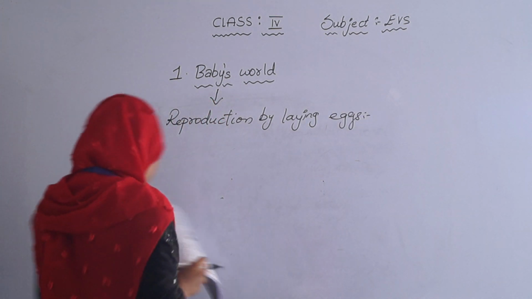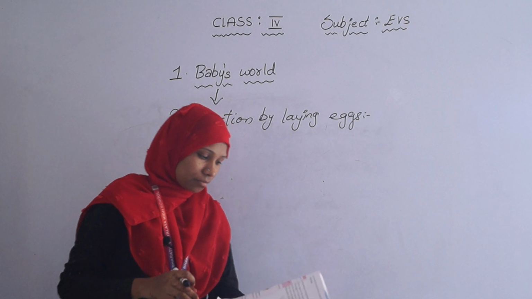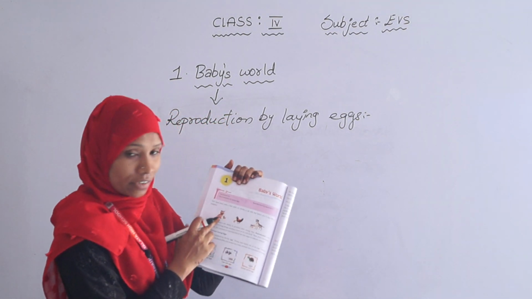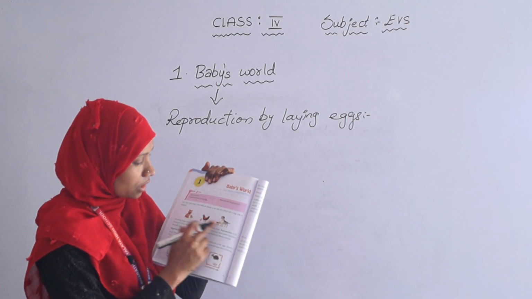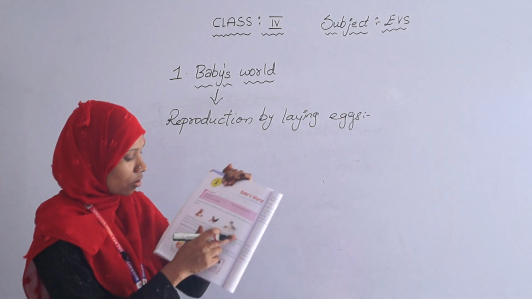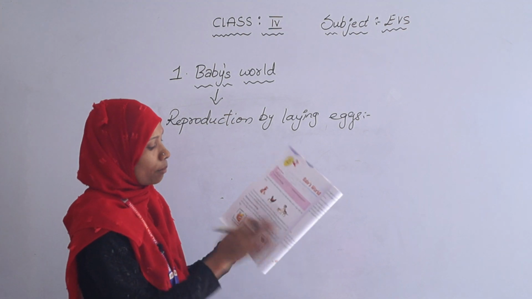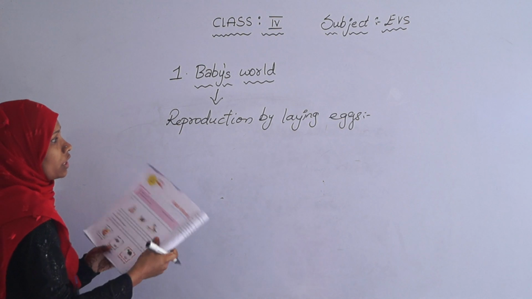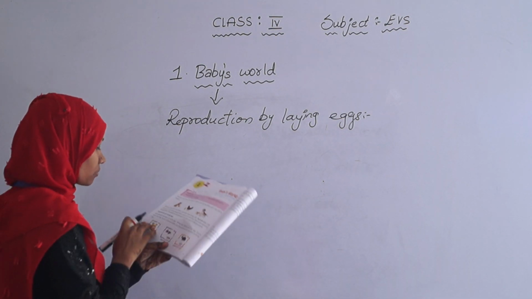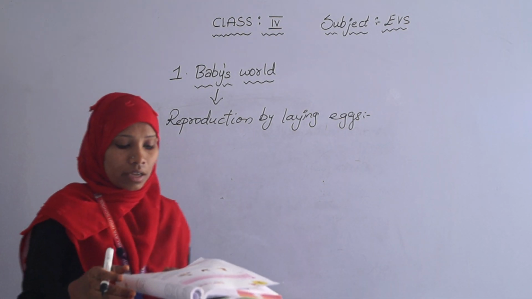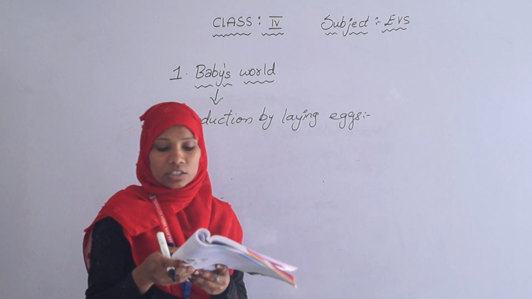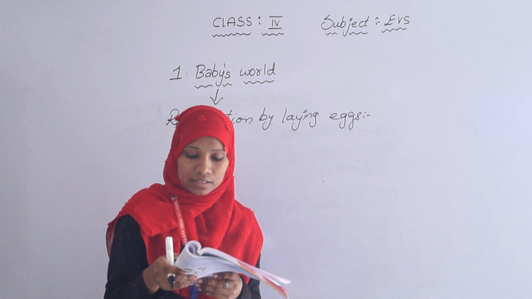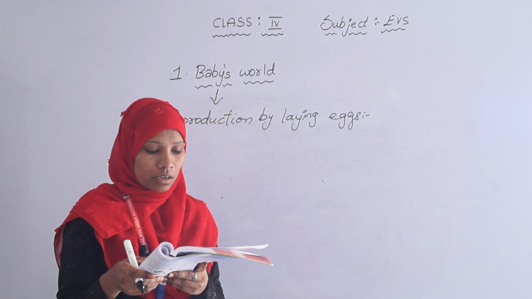So children, open your textbook page number 160. In this you can see a cat with its kitten, a hen with its chick and a dog with its puppy. These are called babies. And second topic is reproduction by laying eggs. Now we will see in detail how reproduction by laying eggs happens. Some animals reproduce by laying eggs. Young ones hatch out of the eggs.